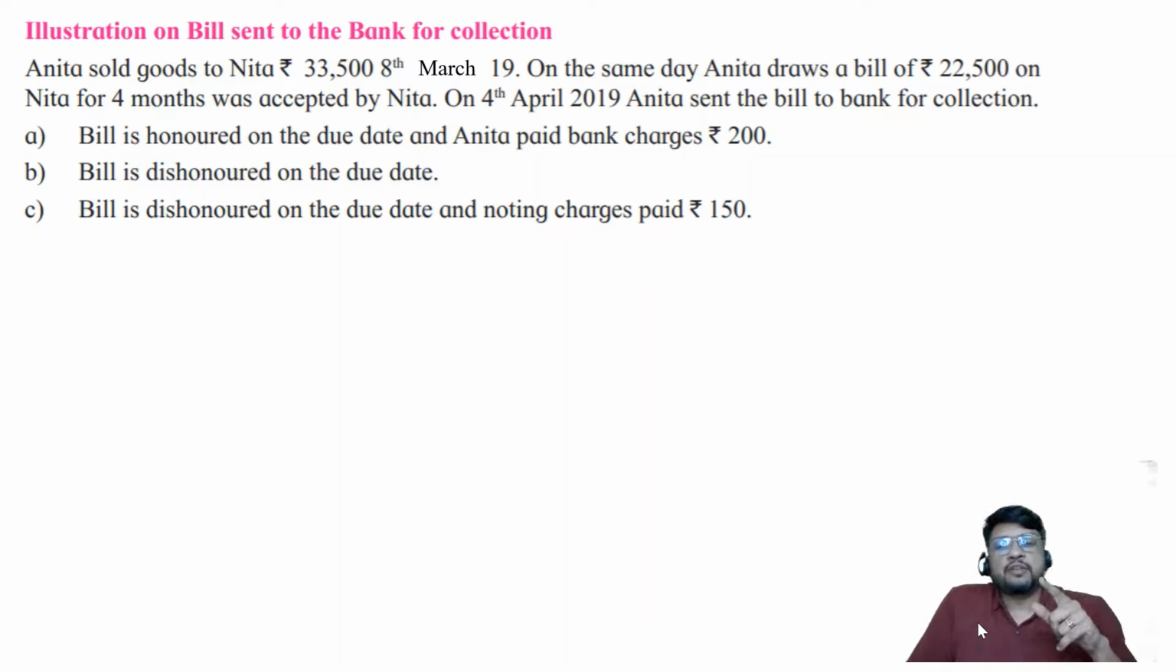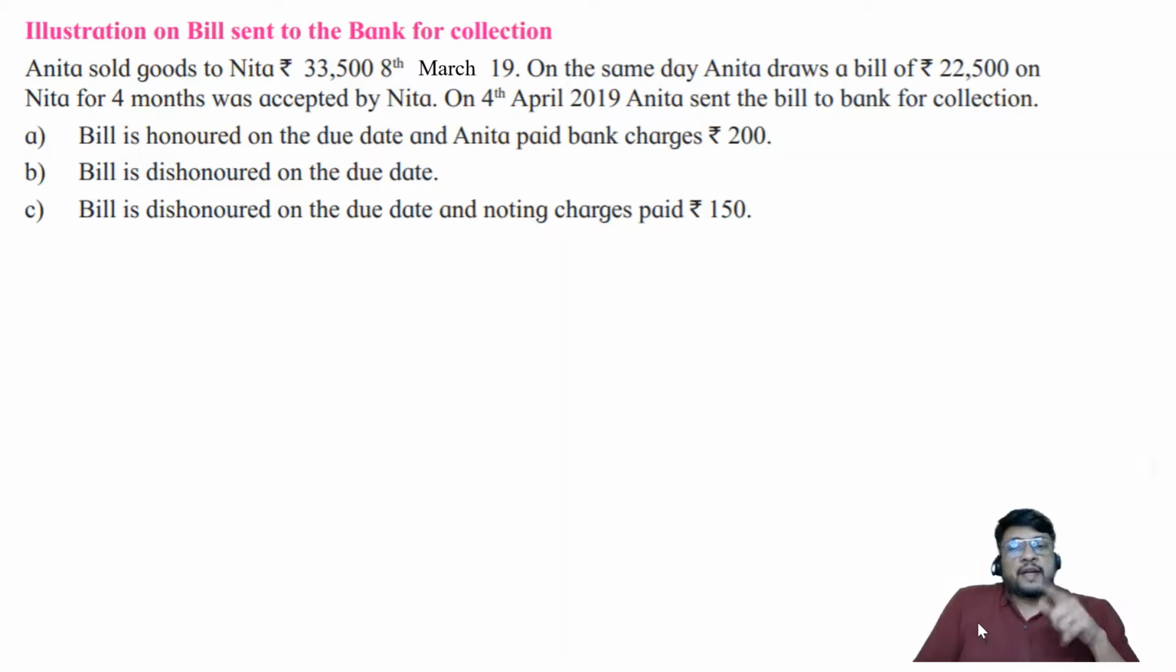The goods were sold on 8th of March 2019. The value of goods was rupees 33,500. And on the same day, that is on 8th of March 2019 itself, Anita has drawn a bill of rupees 22,500 on Nita. But be careful, the amount of bill is not equal to the amount of goods sold. Amount of goods sold is 33,500, but the amount of bill of exchange for our purpose is 22,500. So when we are going to pass the entry for buying and selling of goods, that will be for rupees 33,500, but when we are going to pass the entry for drawing of the bill and acceptance of bill, it will be of rupees 22,500.